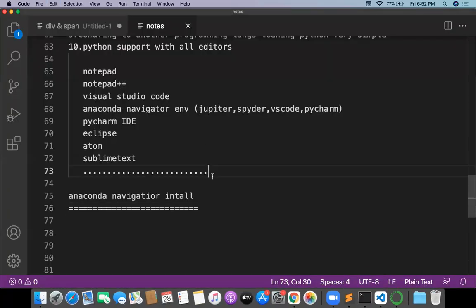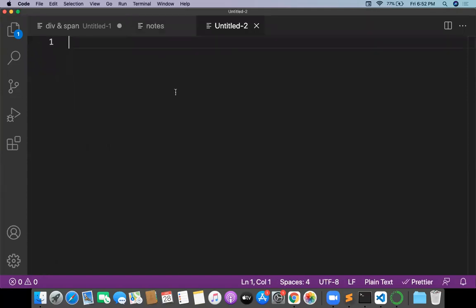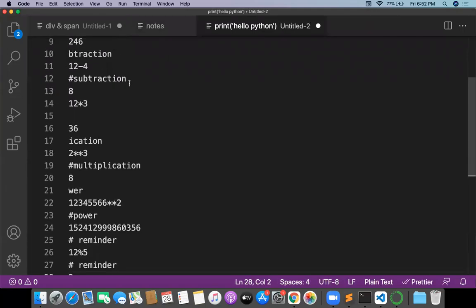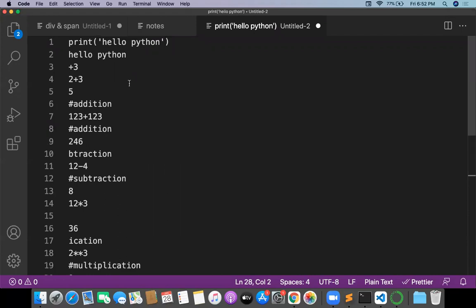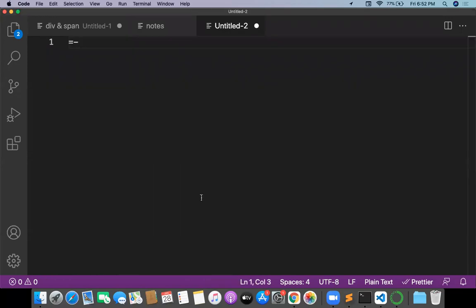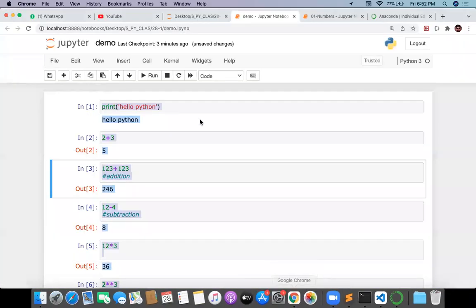And let me take the code. If you want, you can put it into the normal editor, wherever you want. And I got all the outputs. Okay, don't take it like this. You have to copy and paste the code like this.